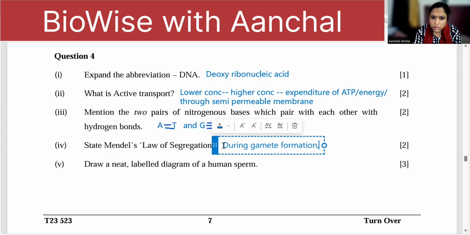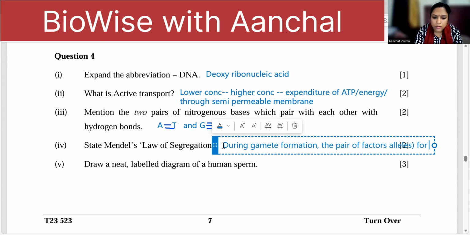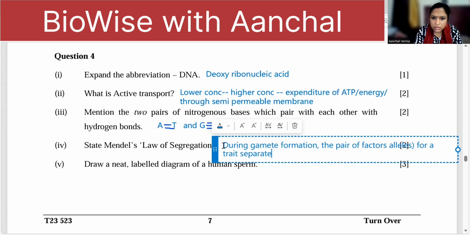During gamete formation, the pair of factors, in bracket alleles, for a trait separate, and each gamete carries only one factor of the pair.